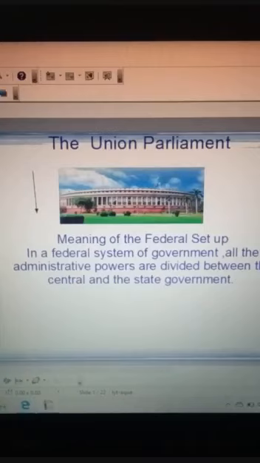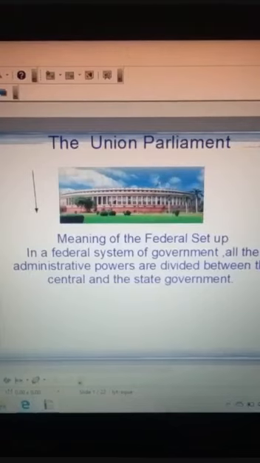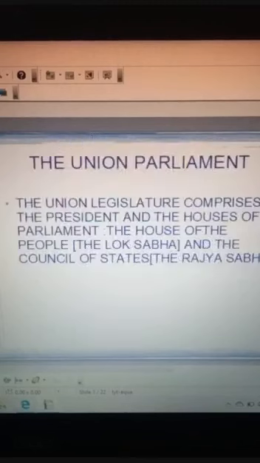Now we will take up what is union parliament. The name of your chapter is union parliament. Union parliament means legislature, and legislature is the law making body.